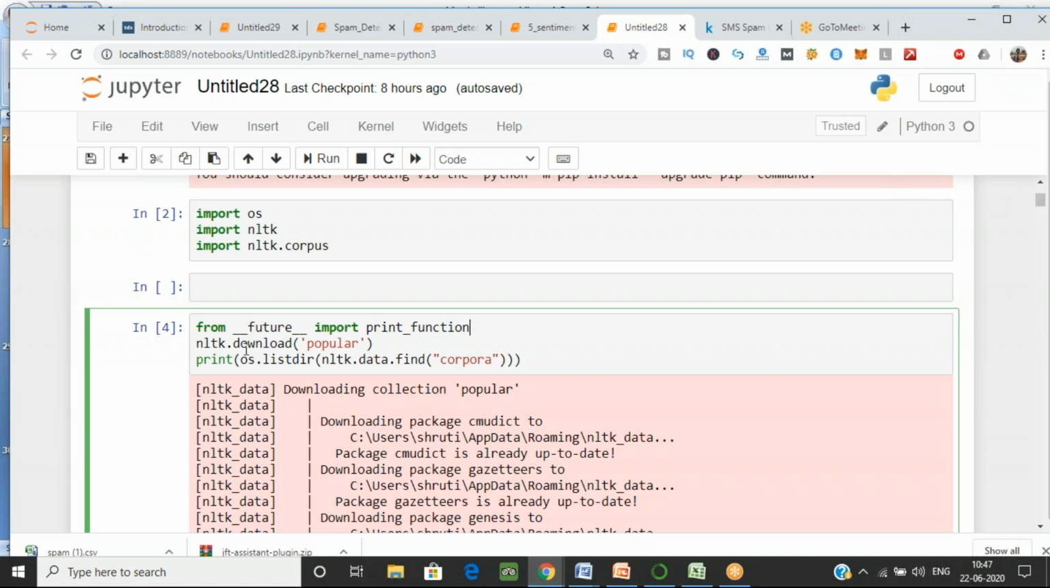Tamanna, I'll write the command for you in the chat box, the from and import lines. Just copy and paste that. Maybe you made some error. Okay, Shivam, no problem.